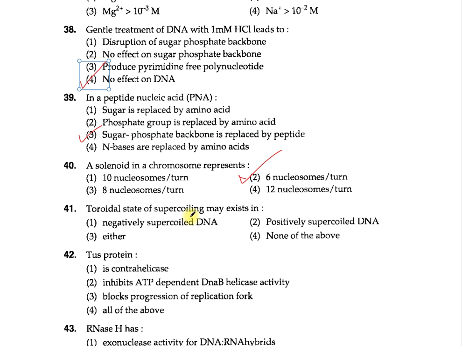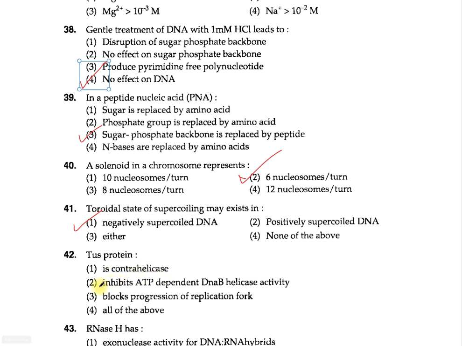Question number 41. Toroidal state of supercoiling may exist in: 1. Negatively supercoiled DNA, 2. Positively supercoiled DNA, 3. Either, 4. None of these. The correct option is option 1, negatively supercoiled DNA. Then around the nucleosome there are the histone proteins, which are 8 in number, and the DNA is wound.